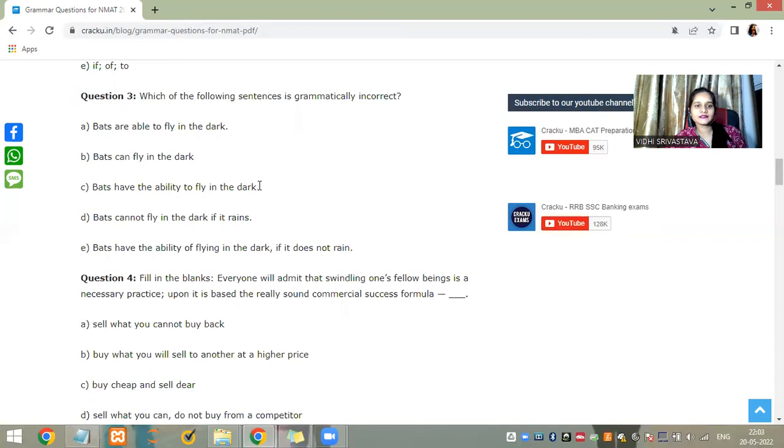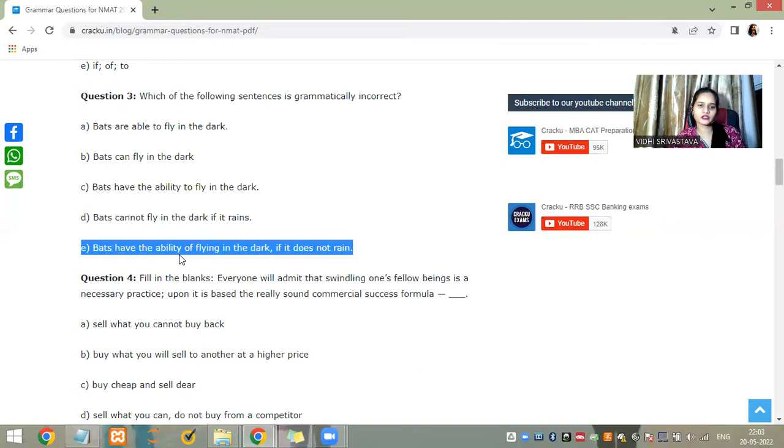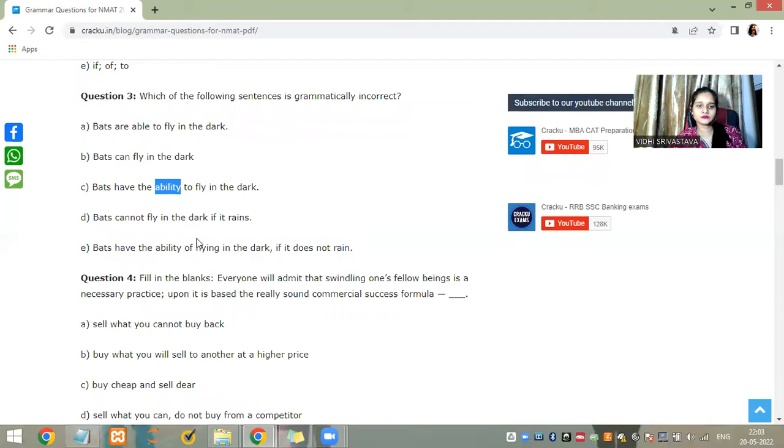You have to have a good choice of words, where you have to use capable, where you have to use able, where you have to use ability. When there is a natural state, you have to just state this natural fact. You don't have to sound like you are proving it.